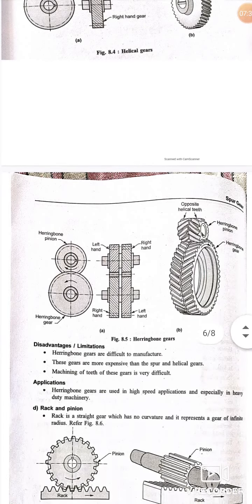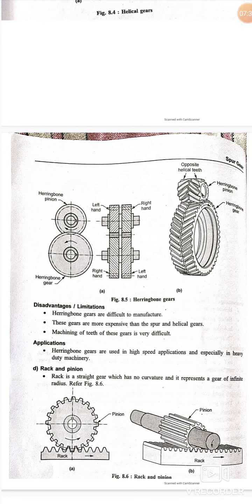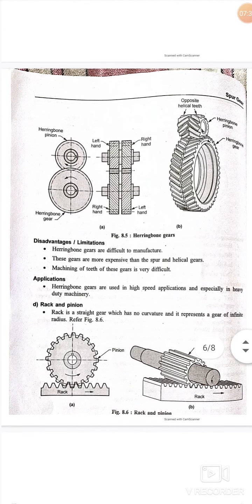Now, let me talk about herringbone gears. As clearly shown, herringbone gears look like two single helical gears, one right hand and another left hand. These gears reduce the end thrust acting on the bearings, and they are used to transmit motion from one shaft to another shaft which is parallel to it. They are also generally called double helical gears.